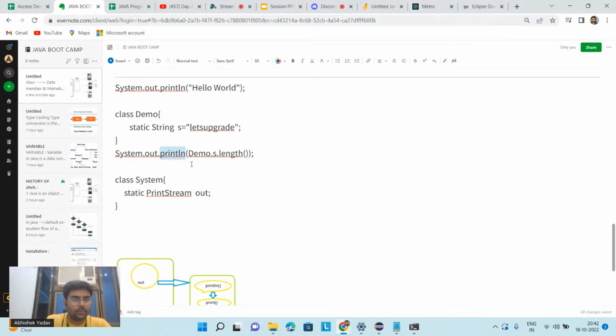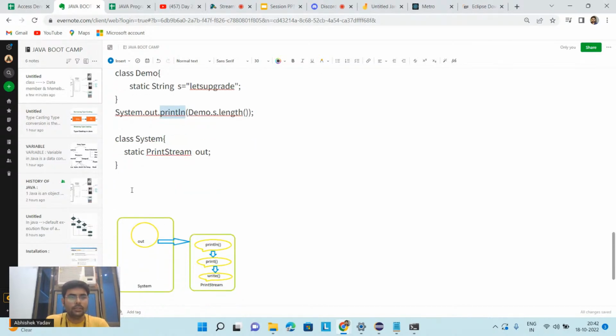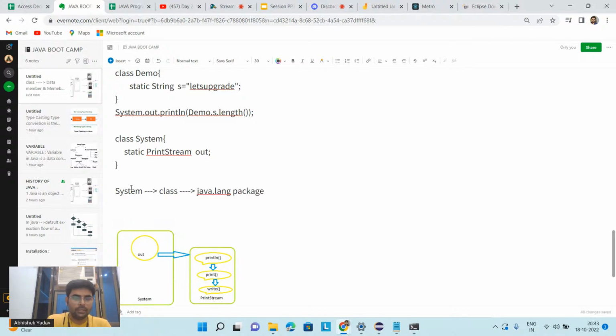Okay, so let's discuss this point also. This System is a class, and this class is present in the java.lang package. First point, out is a static variable, and this static variable is present in the System class.